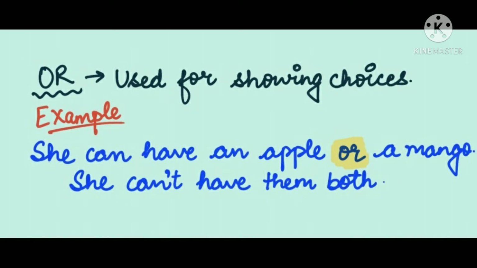The next conjunction is or. It is used for showing choices. For example, she can have an apple or a mango. She can't have them both. In this sentence, I have used or because she has a choice. Either she can have an apple or a mango, but she can't have them both. So, for the sentences with choices, you have to use or.